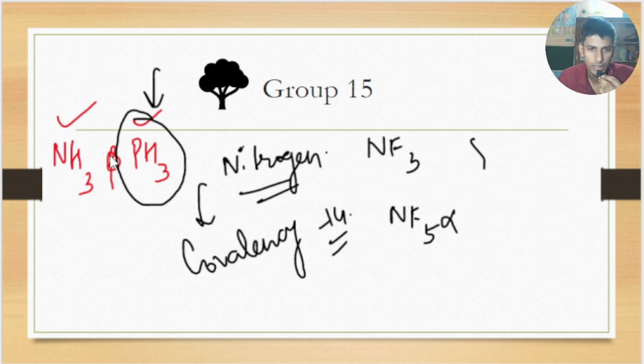The real answer is that NH3 has a higher boiling point than PH3 because in NH3 there is hydrogen bonding. In NH3 there is hydrogen bonding, hence the bonds are much stronger, and to break these bonds you have to provide a larger amount of energy. So the boiling point of ammonia, NH3, is greater than PH3. This is an exception. So these are a very basic few physical properties of group 15 which I've told you.